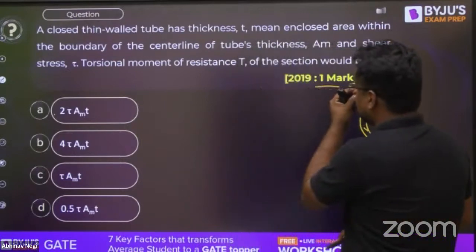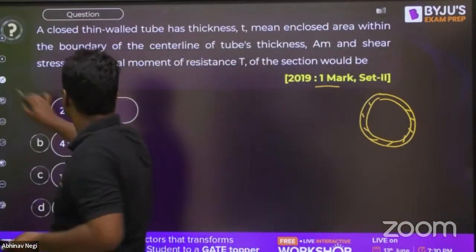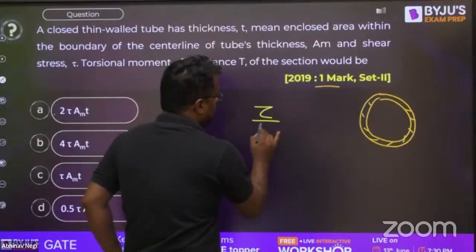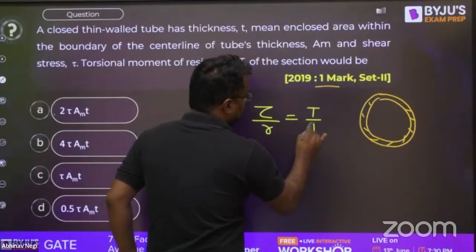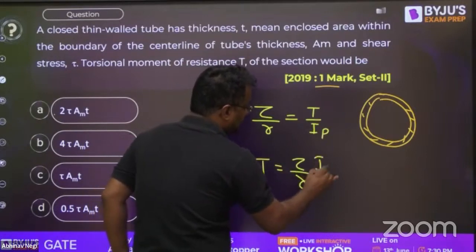A mean closed area is AM, and the shear stress is tau. What is the torsional moment of resistance T of the section? Everybody knows this formula: tau by R is equal to T by IP. So T is equal to tau by R into IP.